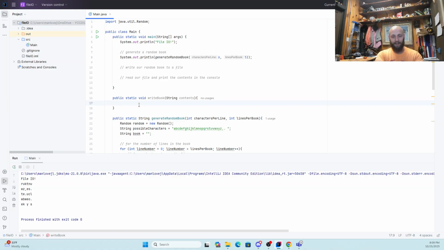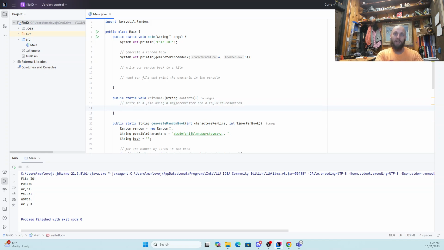So the way we're going to make that is with what's called a try with resources. So we're going to write to a file using a buffered writer and a try with resources. Try with resources is a nice convenient thing. It takes care of opening and closing files for us, so we're not going to be able to forget to write to the file. This is going to do it automatically.